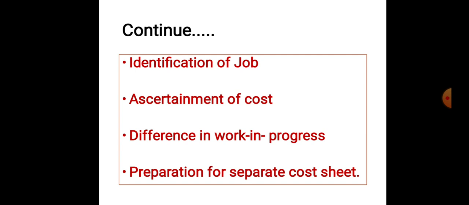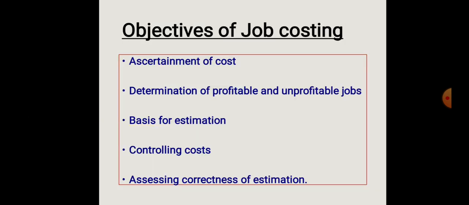So preparation of a separate cost sheet for each job is needed in the case of job order, or job costing. Next we will see the objectives of job costing. What are the main objectives of job costing?